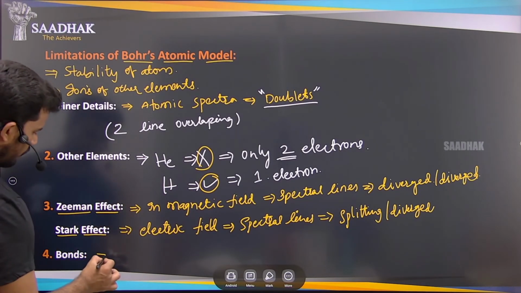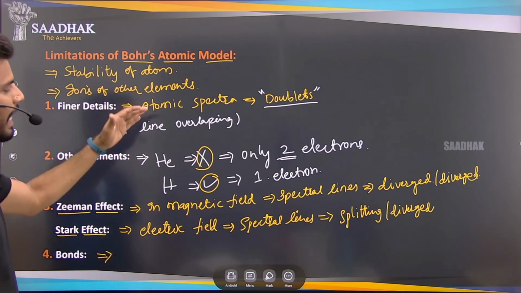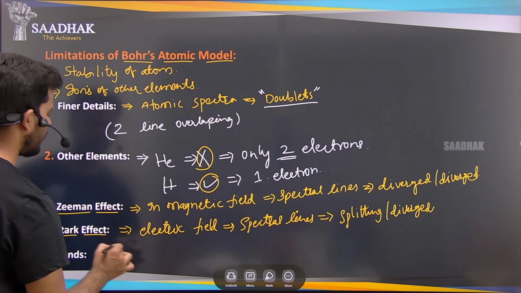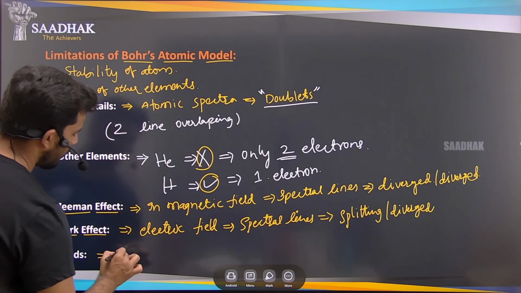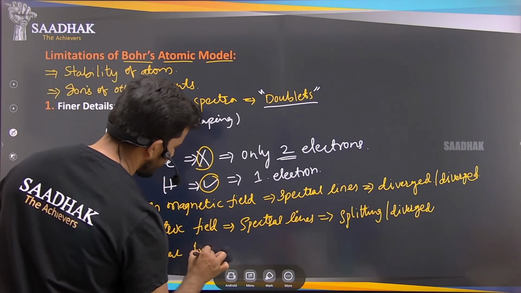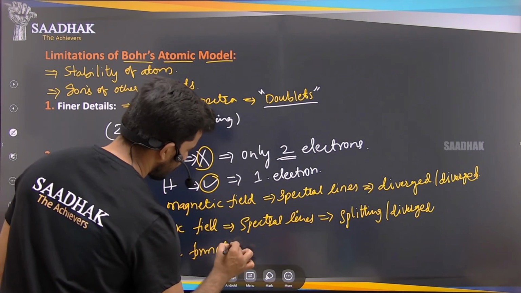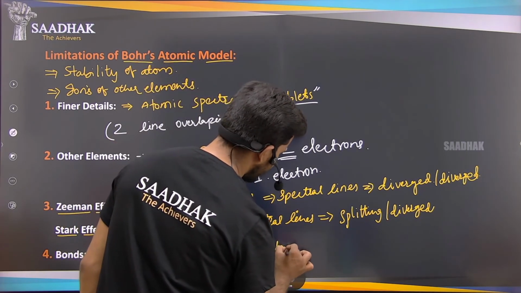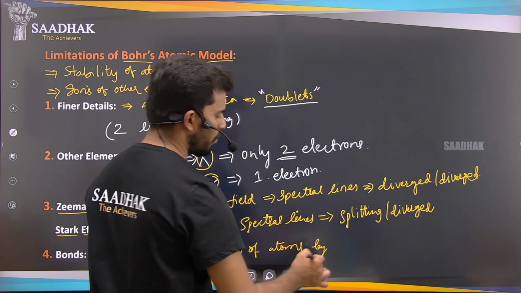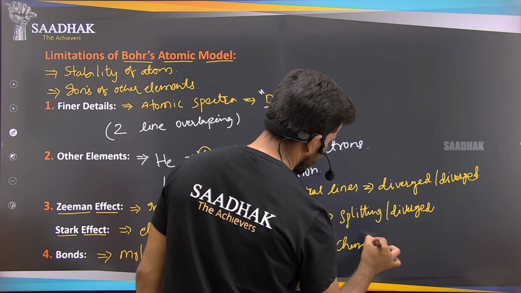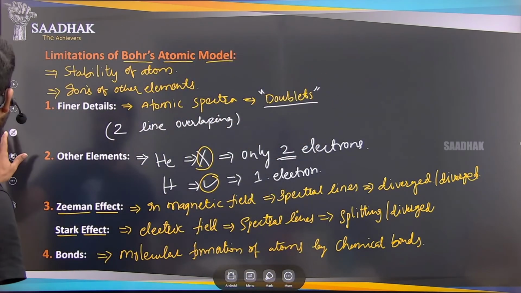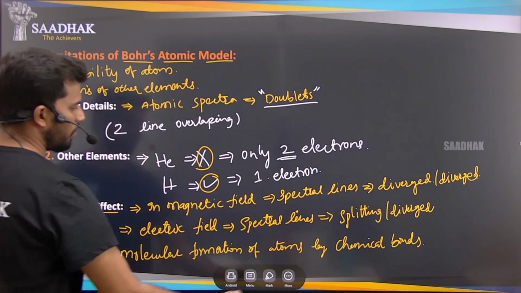And next, how these atoms, all the multiple atoms that we have, are bonding together to form the molecules. So the molecular formation of atoms by chemical reactions, like the chemical bonds, could not be explained by Bohr's model.